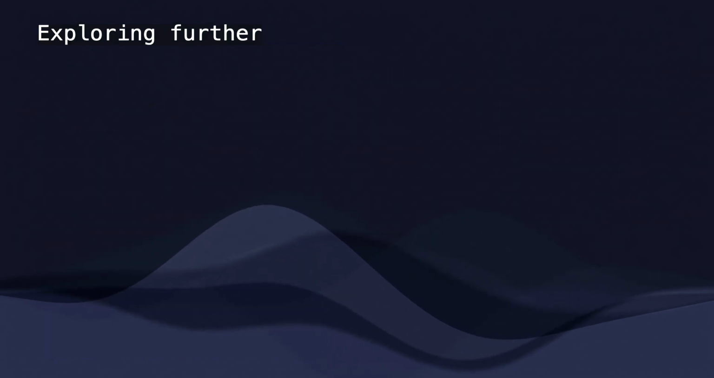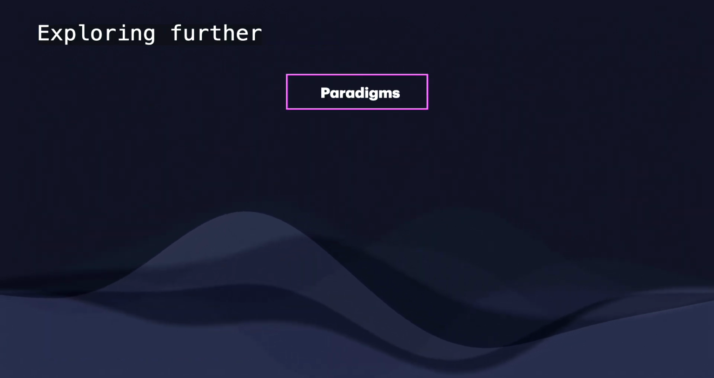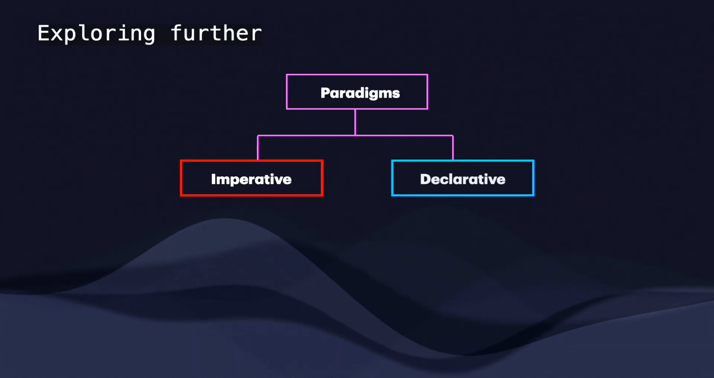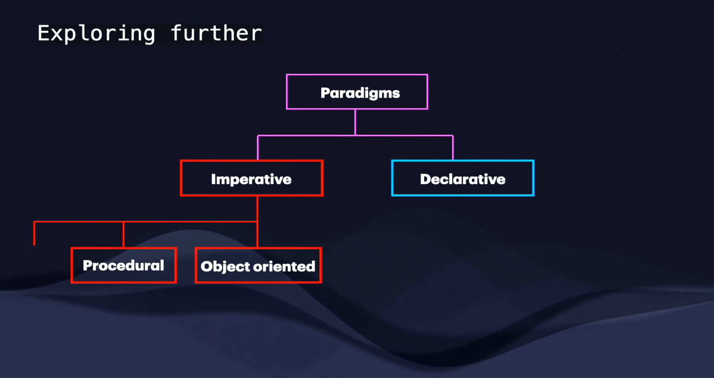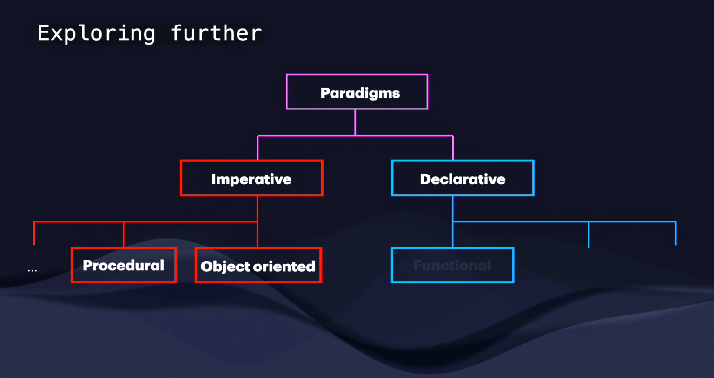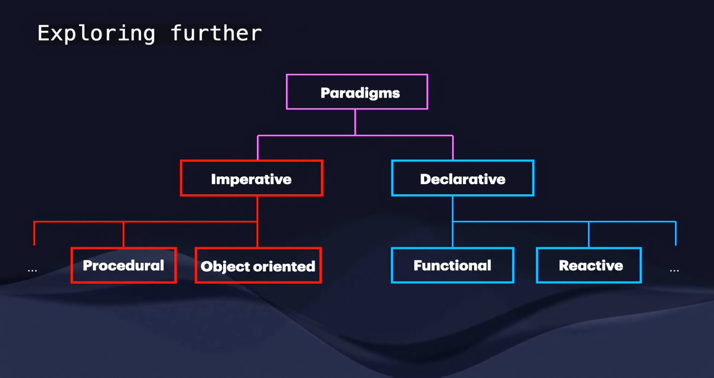To summarize our journey through programming paradigms, remember that they are not about rigid rules, but about expanding our problem-solving toolkit. Imperative and declarative approaches aren't competing philosophies. They are complementary perspectives that work very well together. Imperative can be further refined into, for instance, procedural or object-oriented, and declarative into functional or reactive. The ability to shift from fine-grained instructions to high-level intent is what truly makes a versatile engineer.